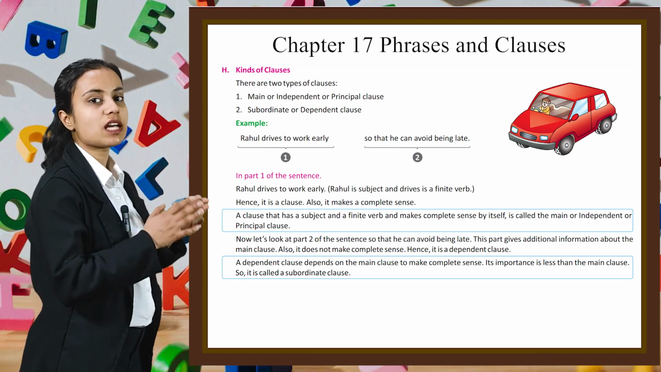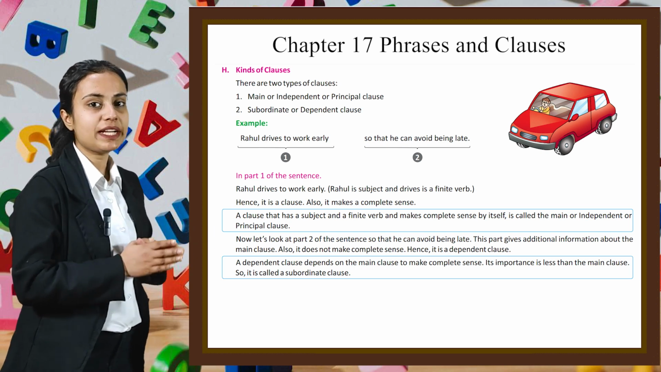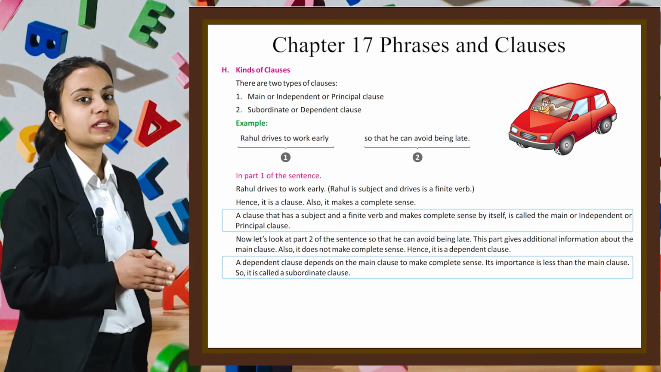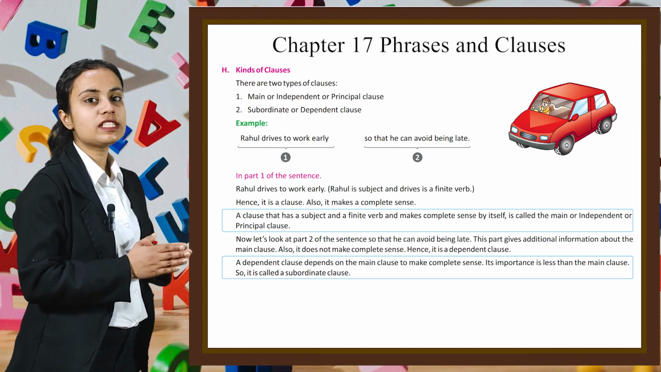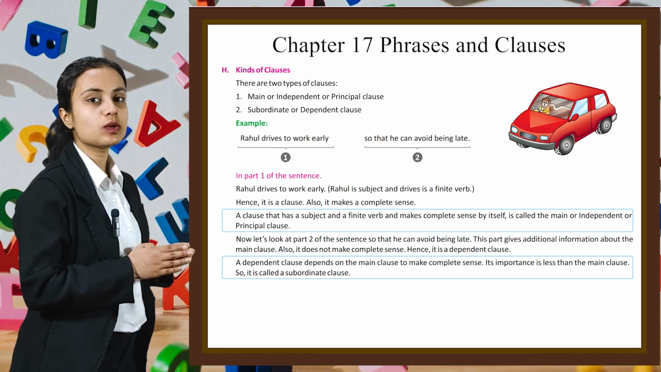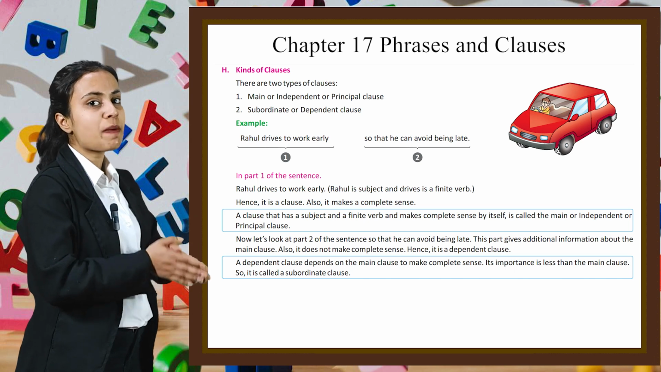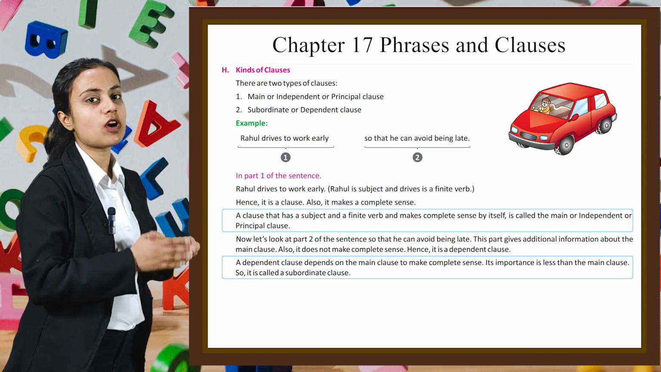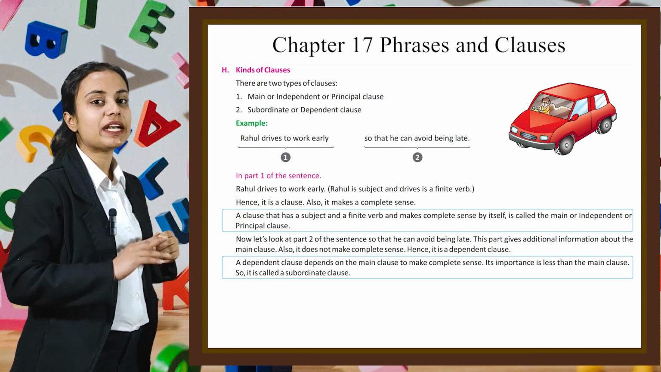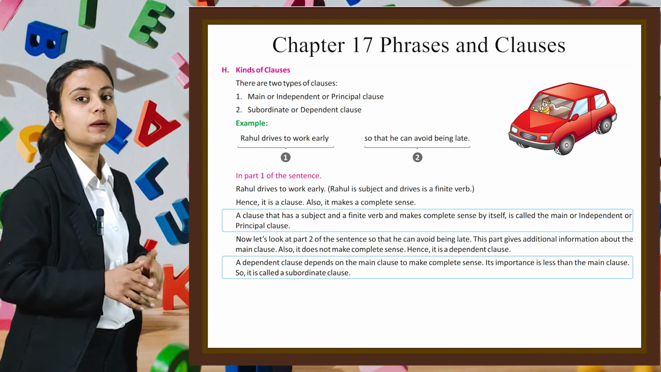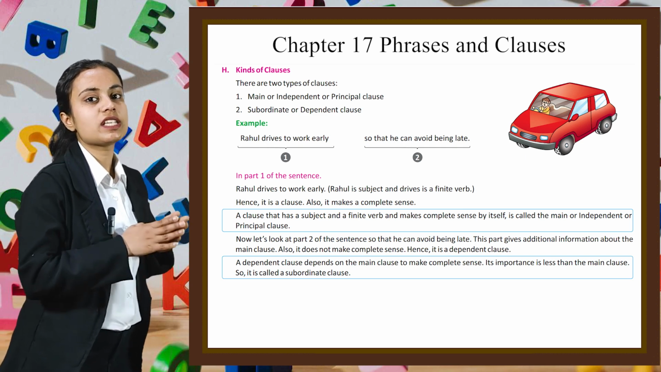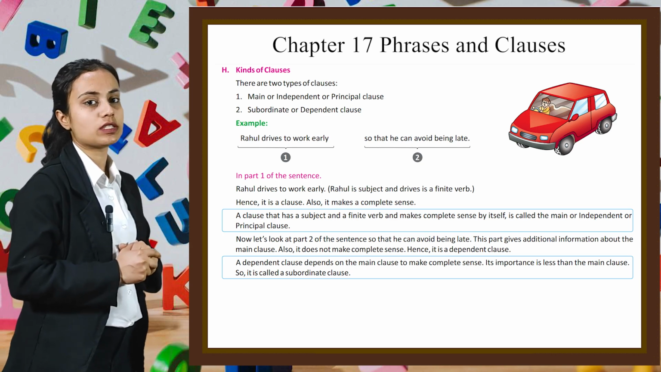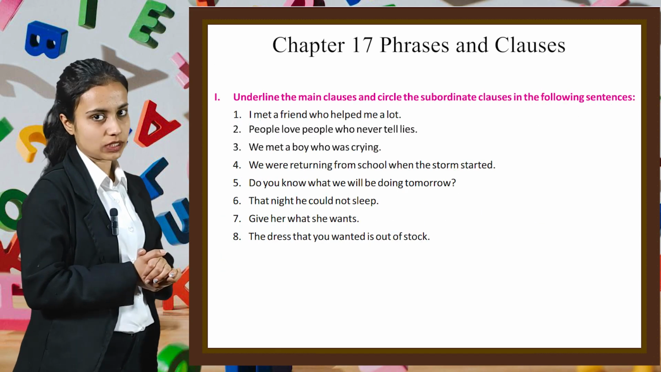A clause that has a subject and a finite verb and makes complete sense by itself is called the main or independent or principal clause. Now, let's look at part 2 of the sentence, so that he can avoid being late. This part gives additional information about the main clause. Also, it does not make complete sense. Hence, it is a dependent clause. A dependent clause depends on the main clause to make complete sense. Its importance is less than the main clause, so it is called a subordinate clause. Now, let's do some questions related to these concepts.